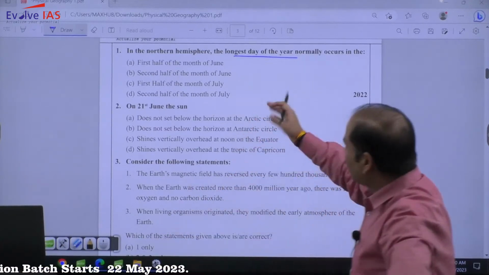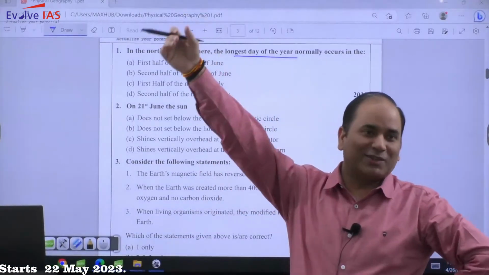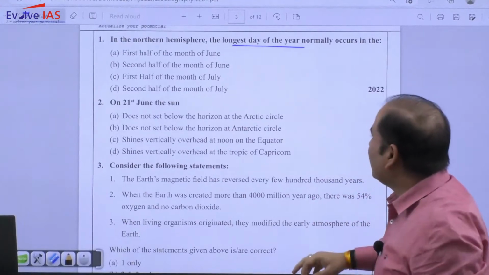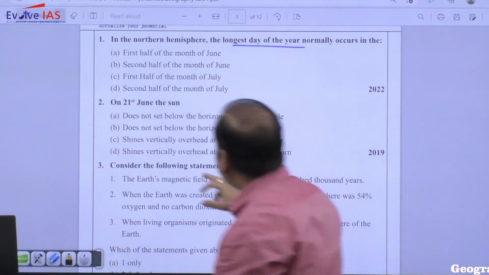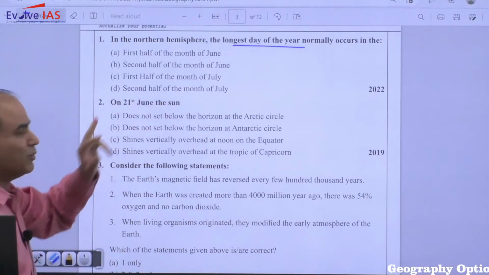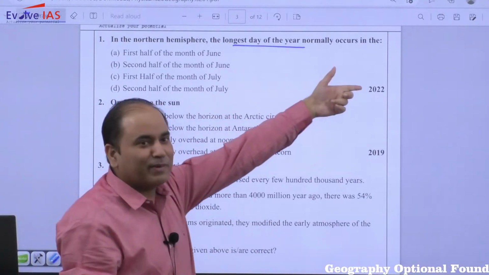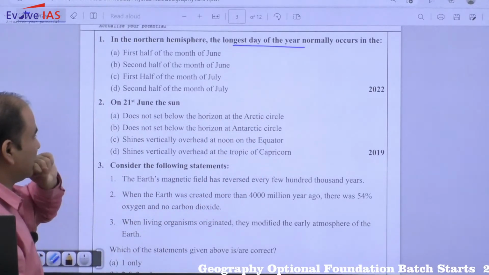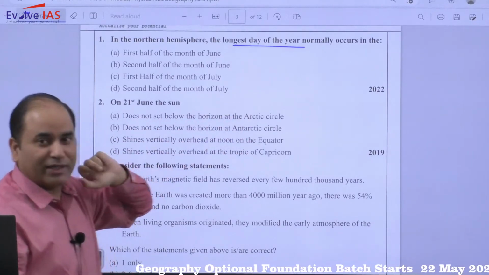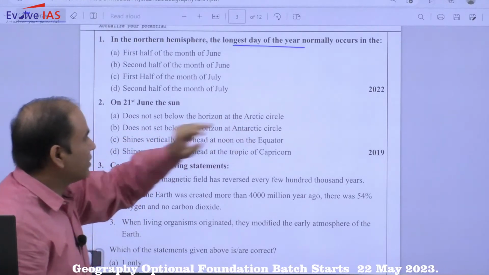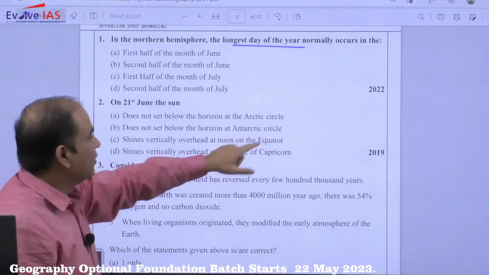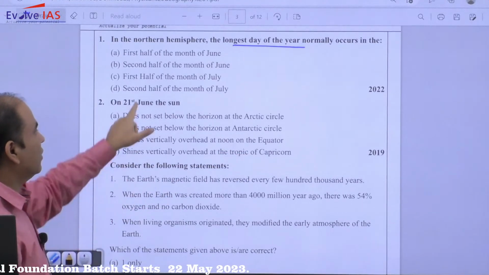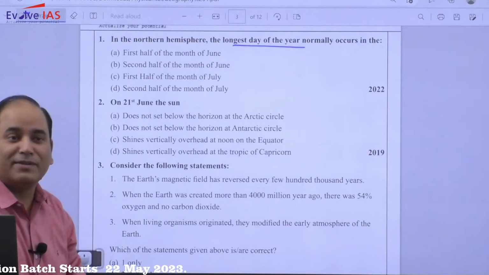और जनरली ऐसे क्वेश्चन आप देखेंगे कि पहला क्वेश्चन नहीं होगा, so that will be like 60th question, 65th question. तो वहां तक जब आप पहुंचेंगे, one more very interesting question. So 2019, इसी से रिलेटेड, on 21st June the sun... तो ऐसा नहीं है कि 22 में रैंडमली पूछा गया, almost regularly you will get a question. On 21st June the sun does not set below the horizon at the Arctic Circle, does not set below the horizon at the Antarctic Circle, shines vertically overhead at noon on the equator, shines vertically overhead at the Tropic of Cancer.